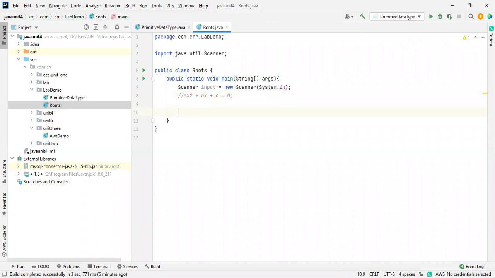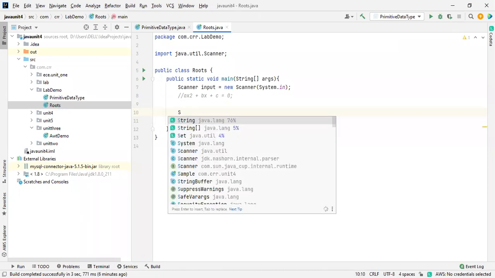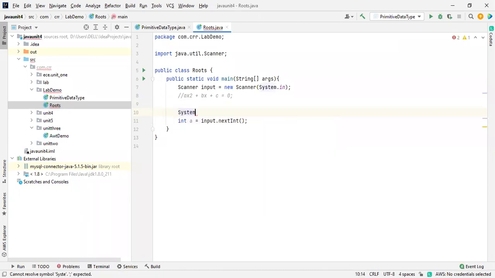So how are you going to give the input for this? Like a, we'll take it as an int a is equals to input dot nextInt. So we are giving a value for a, right? System dot out, follow the coding standards.